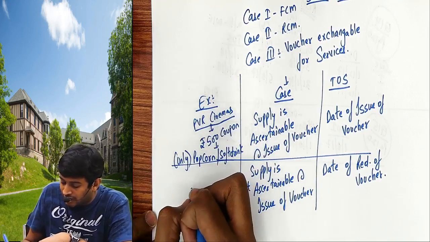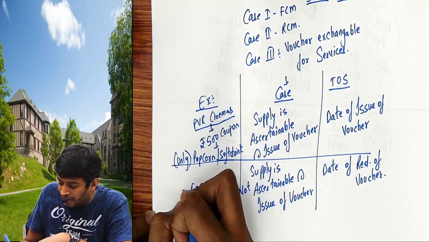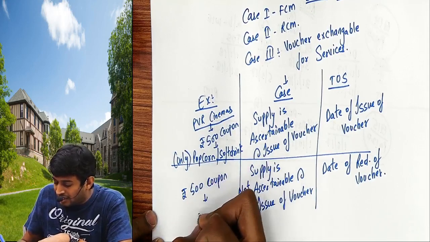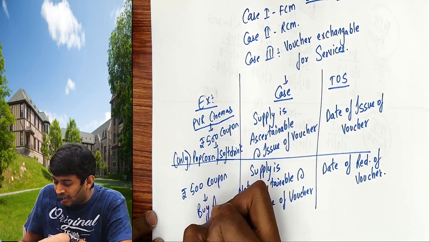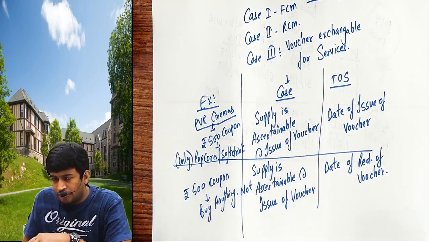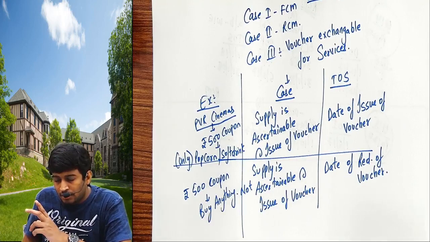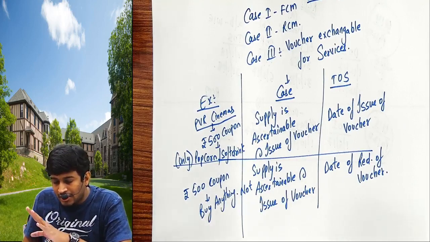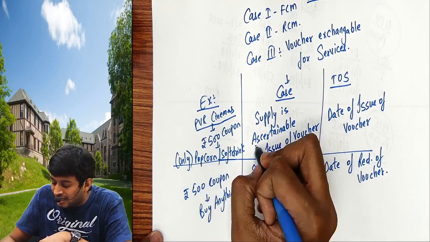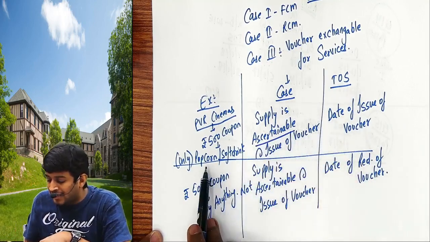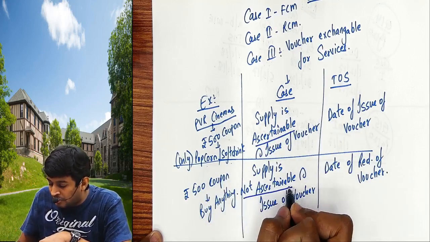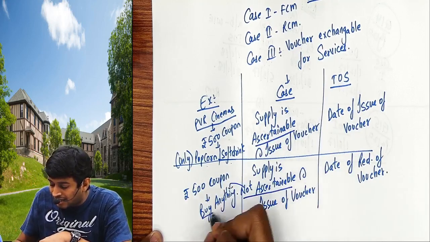Case 1. Here, same, I got a 500 rupees coupon, and he said you can buy anything: popcorn, soft drink, coffee, pizza, chaat, anything. That is called not ascertainable. In the first case I know what I can get, popcorn or soft drink only. This is called ascertainable.